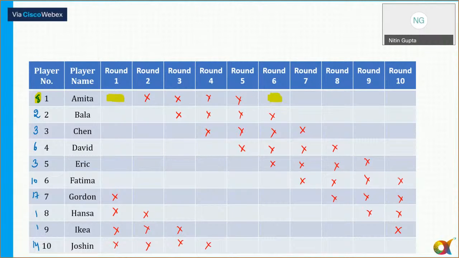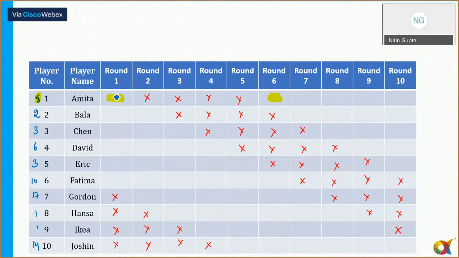So what is happening in this case here? I can say in this case, the point here is that the total of round 1 plus round 6, the score of Amita, it has to be equal to 8. So what are the different possible combinations? Tell me. The only possibility is equal to 1 plus 7. And then there are no other possibilities.